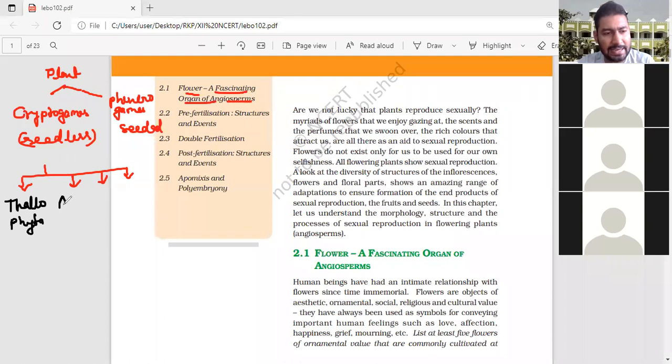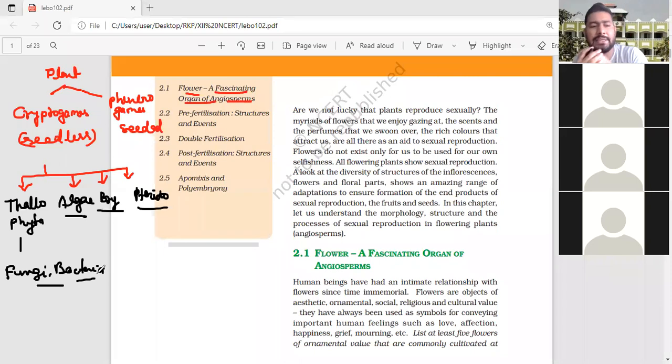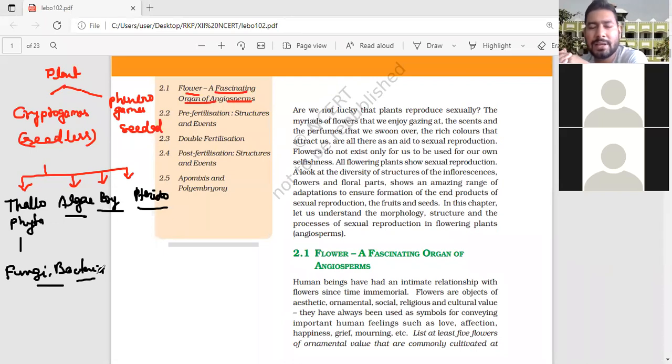Second one is the algae. Third is the bryophytes, and last one is the pteridophytes. So algae, bryophytes, pteridophytes. Thallophyta includes fungi, bacteria, and algae. Algae, that is also thallophytes. Okay, algae also thallophytes. Clear?